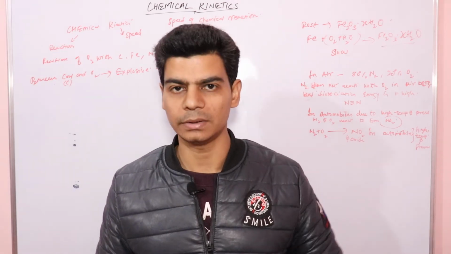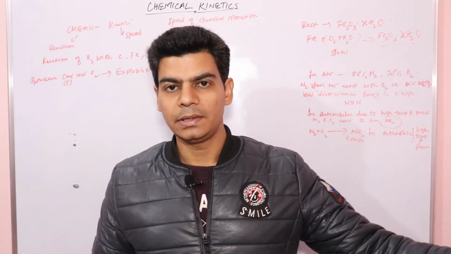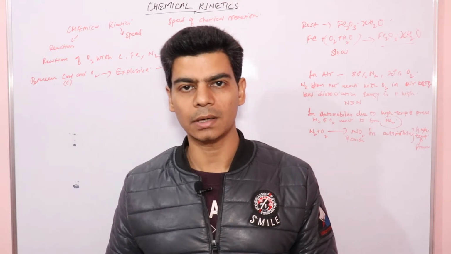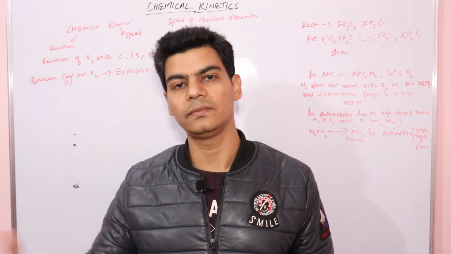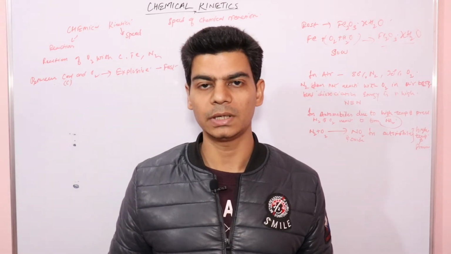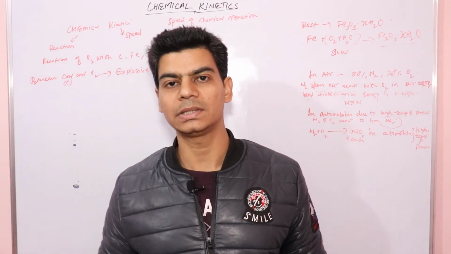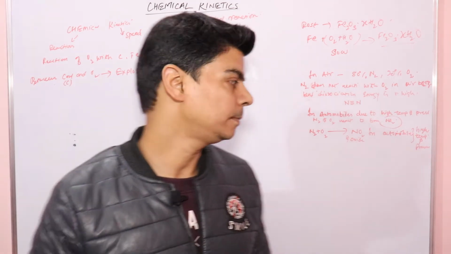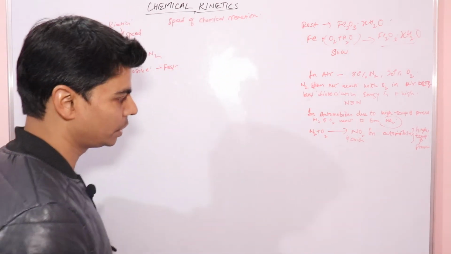So this is a photochemical reaction, and if there is no sunlight, in dark, no reaction. But if we have activated carbon in dark, the hydrogen gets adsorbed on it, and hydrogen and chlorine will again start reacting. Here the factor is activated charcoal or activated carbon, which acts as a catalyst. It provides the surface for these two gases to react. So here the catalyst affects the reaction between hydrogen and chlorine.